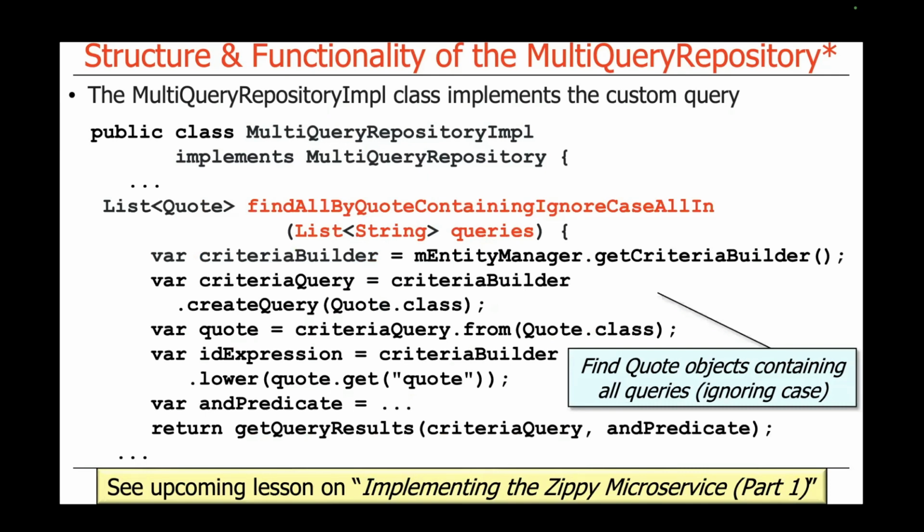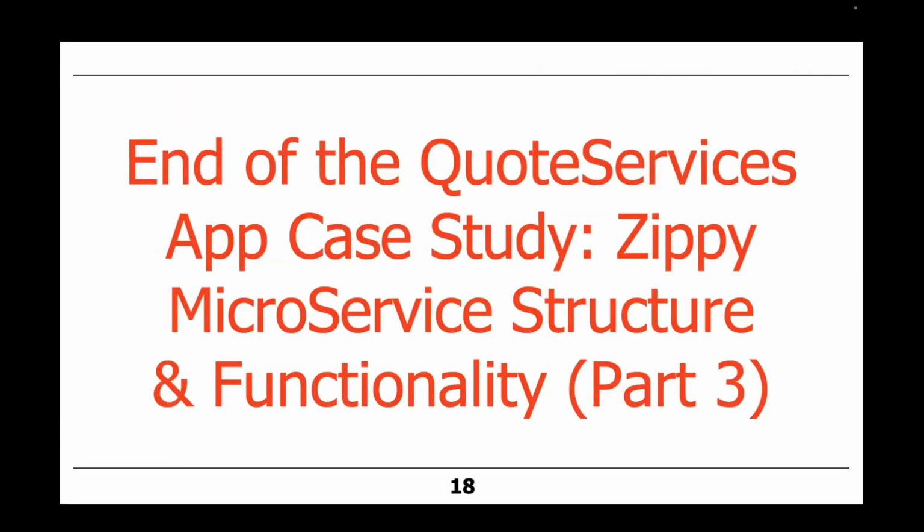As you can see, there are a lot of pieces to it. What this does, again, is find all the quote objects in the database that contain all the queries in the list of queries in the parameter in a case-insensitive way. It's super cool once you take a look and see how all this works. We'll talk about how that works when we get a little further along. It's in another upcoming lesson that shows how to implement this microservice, where we'll actually walk through the code. Why do you need to know this? Because you'll need to implement something like this for an upcoming assignment. So that's the end of part 3 of this section.